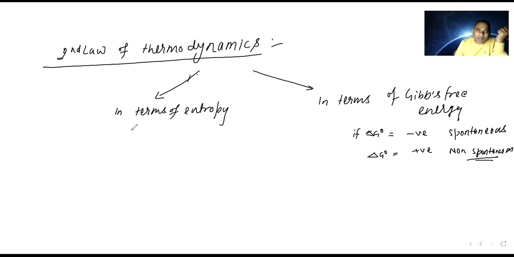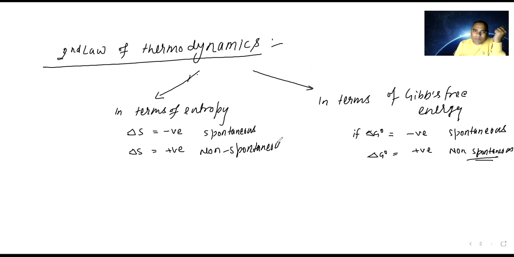Similarly, if you talk about entropy, if delta S is positive, the process is going to be spontaneous. And if delta S is negative, it is going to be non-spontaneous.